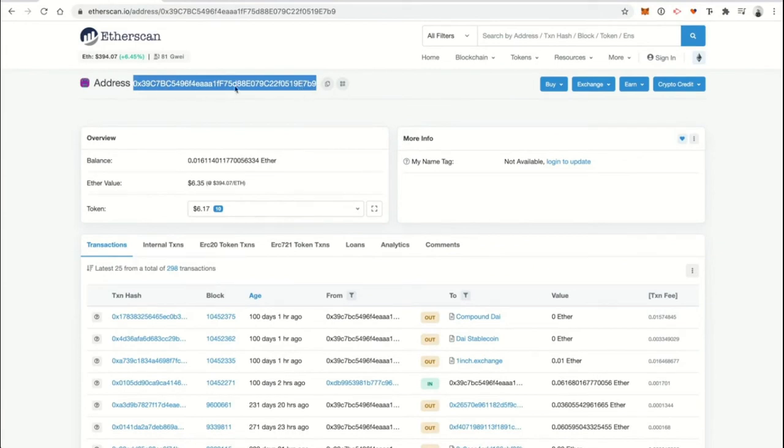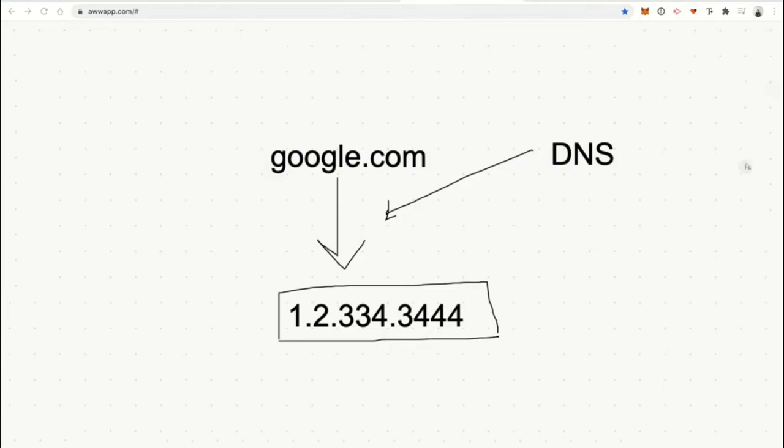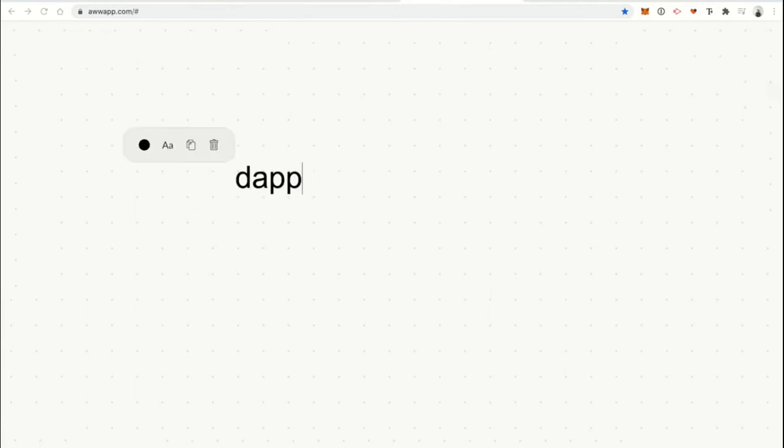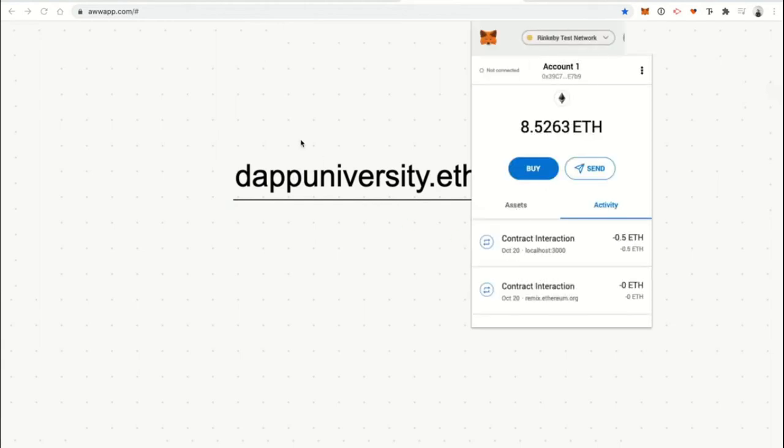But what if I wanted to tell you my Ethereum address without texting it to you or something like that? Say, hey, just send me 1 Ether to dappuniversity.eth. Well, that would be a lot easier, okay? Or if you just saw it written out like this, dappuniversity.eth, then you could easily send me cryptocurrency to this address. You could repeat this from memory in your web browser or something like that, all right? And I actually own dappuniversity.eth now on this account, but that's the whole idea.